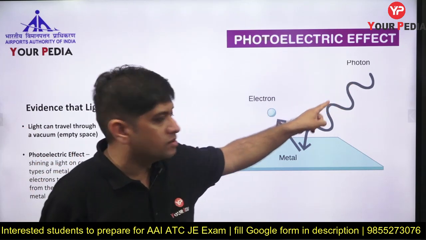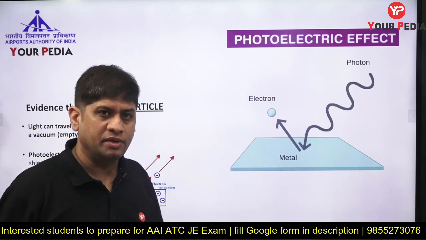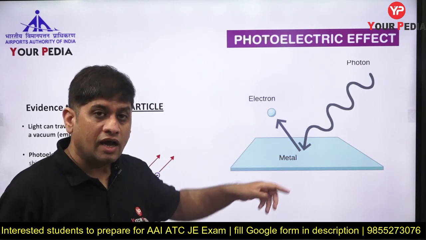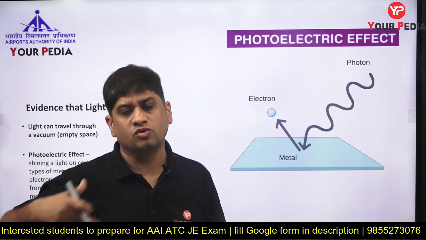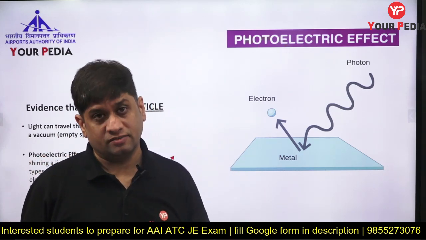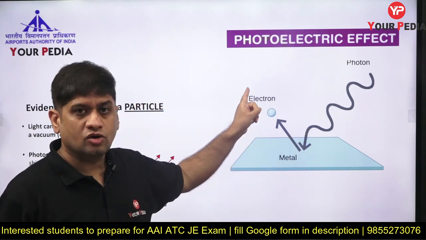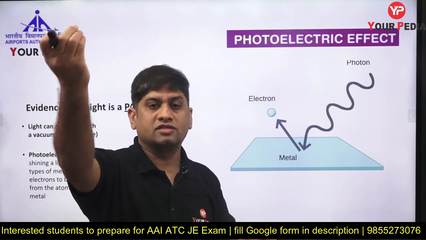So, a photon of light comes. Why is this drawn curved? Because it shows it is a wave, maybe. So, radiation comes, the photon hits the surface, and every surface has electrons around the nucleus. That electron will be ejected, and the electron is a charged particle. So, the electron will be ejected out. You can see the particle is ejected. So, radiation comes and a particle is ejected.